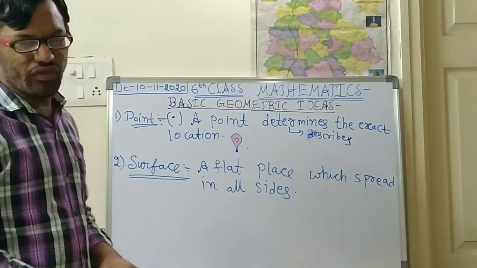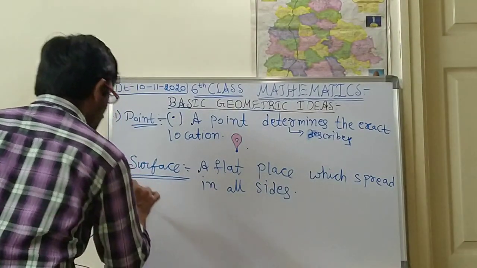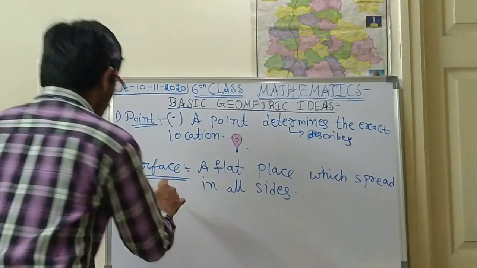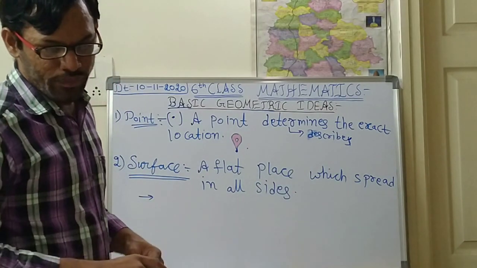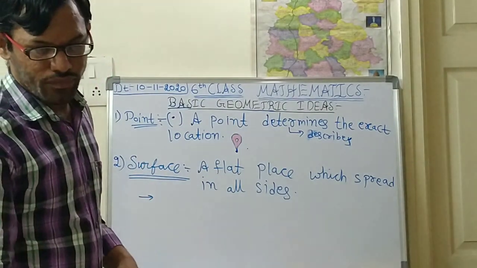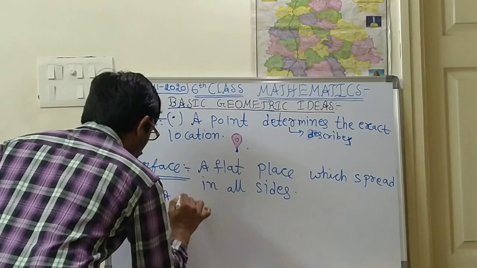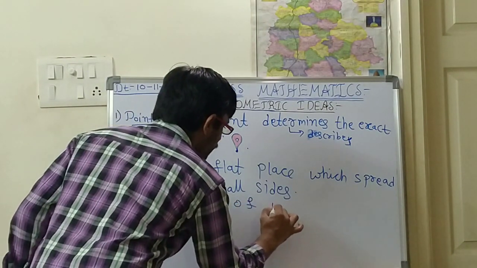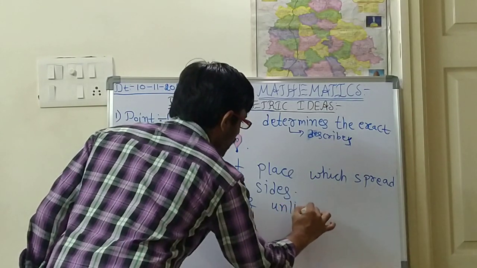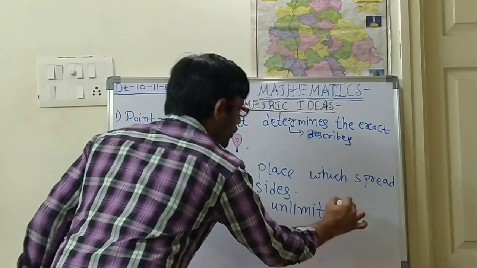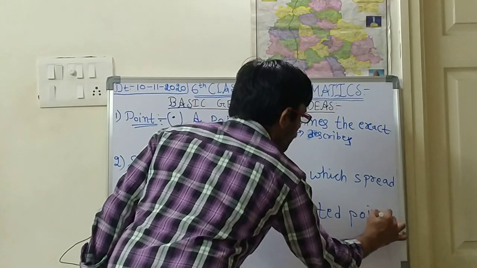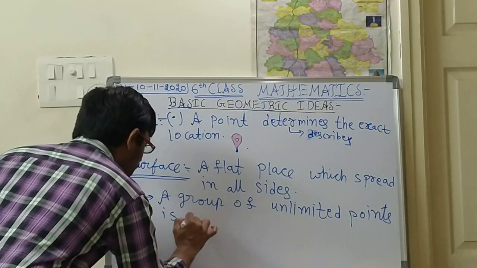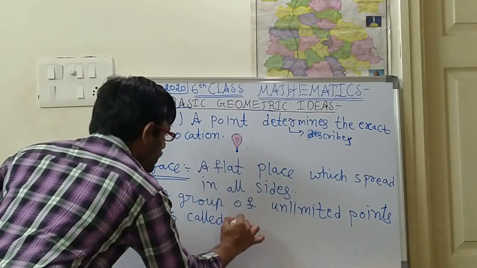In this surface, write down the next point: a group of unlimited points is called a surface.